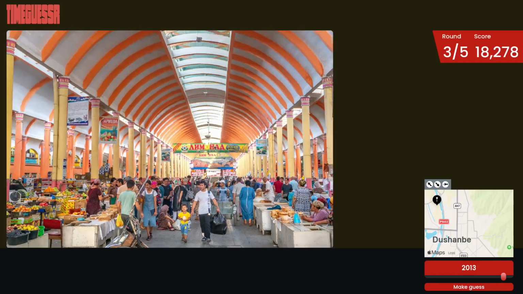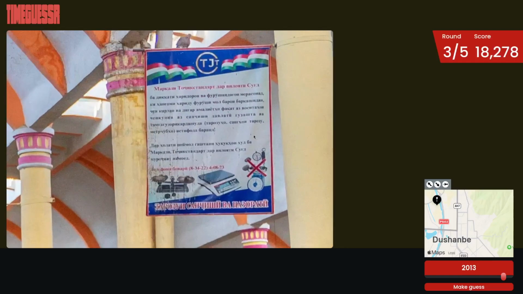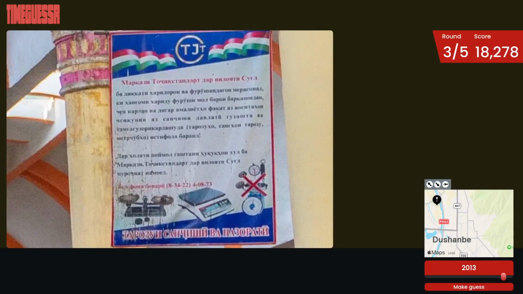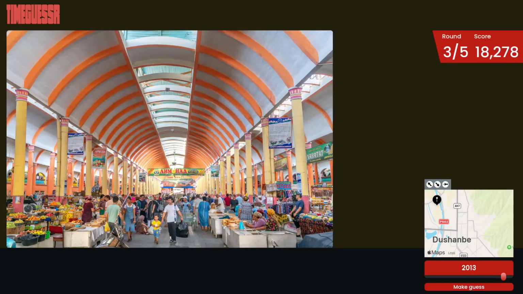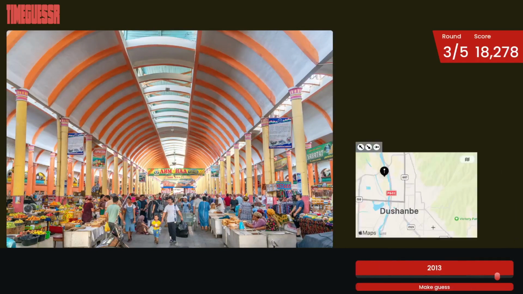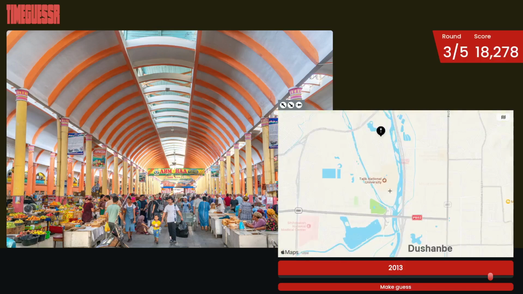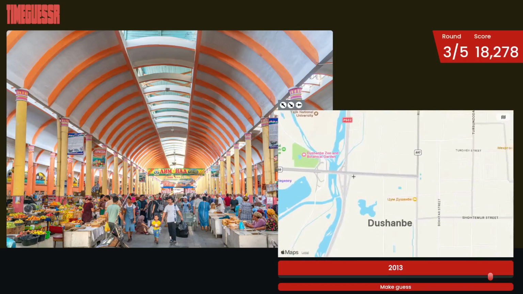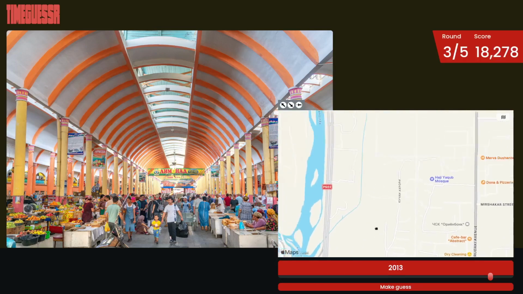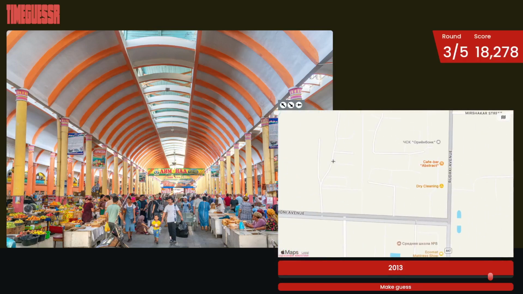This is quite the photo, though. I really like this picture. It's a really good picture. Okay, I'm fine with this. I think we'll go... Well, we could probably find a place where they could possibly have a market like this.